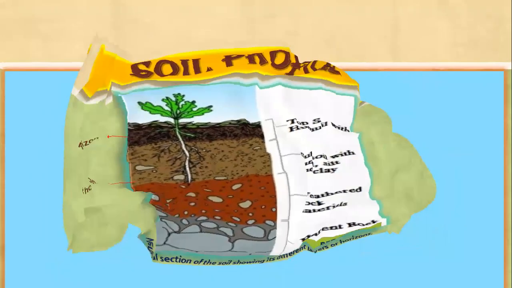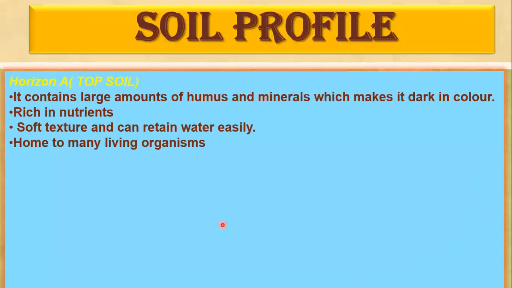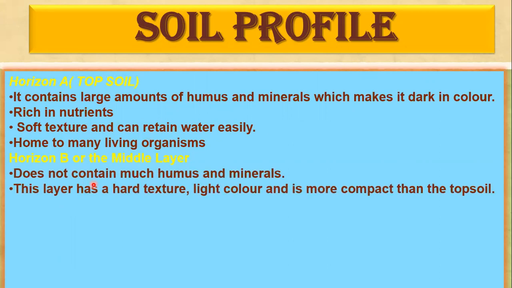Moving on. So here is a quick review of what we have just discussed. The topsoil, or the A horizon, has humus, which makes it dark in color. It is rich in nutrients. It retains a good amount of water and is the home of many living organisms. B horizon does not contain much humus and minerals and has a compact and hard texture.